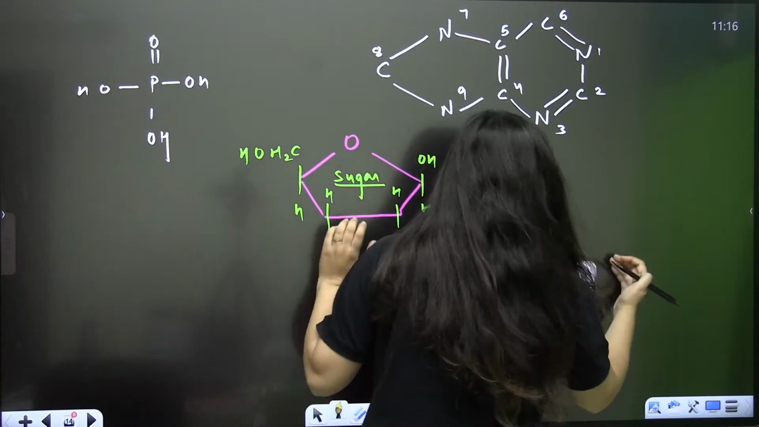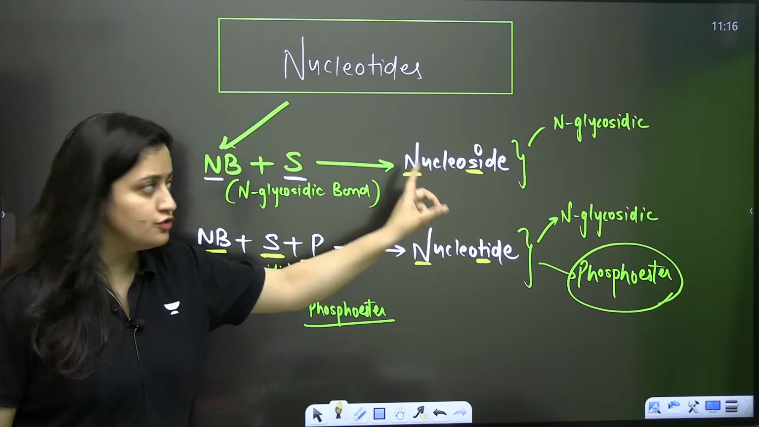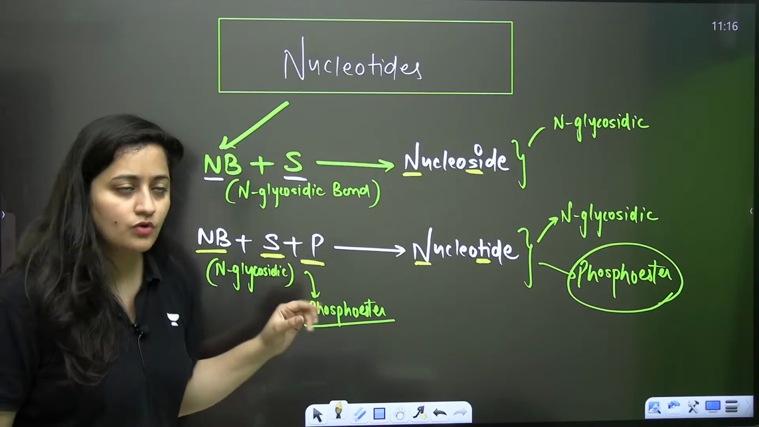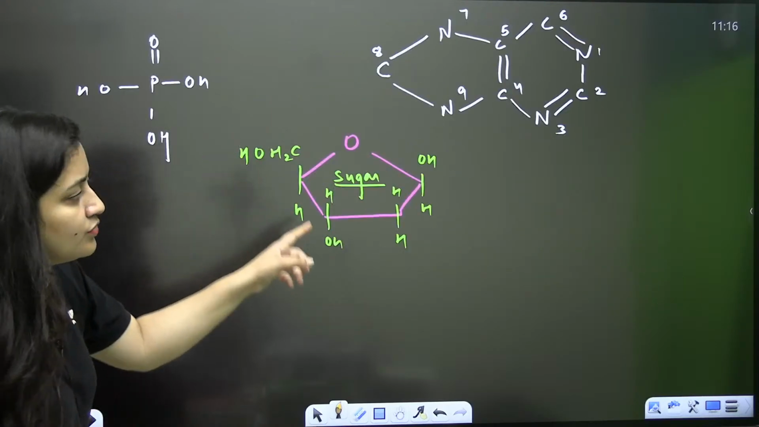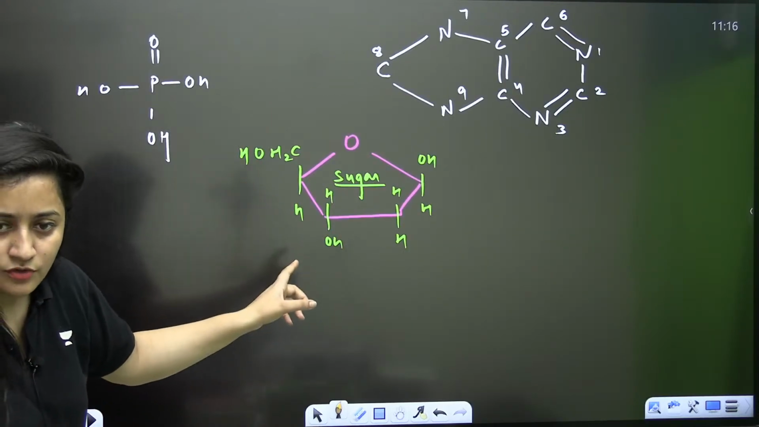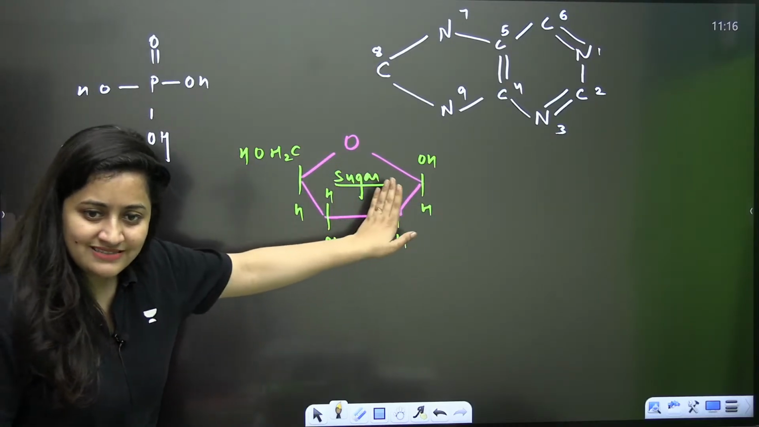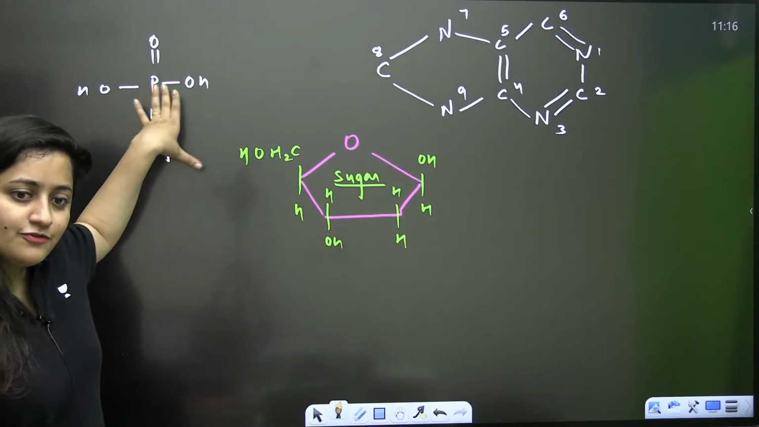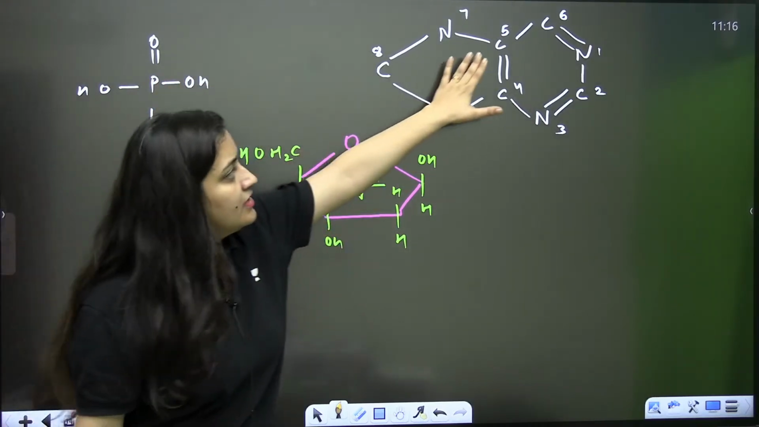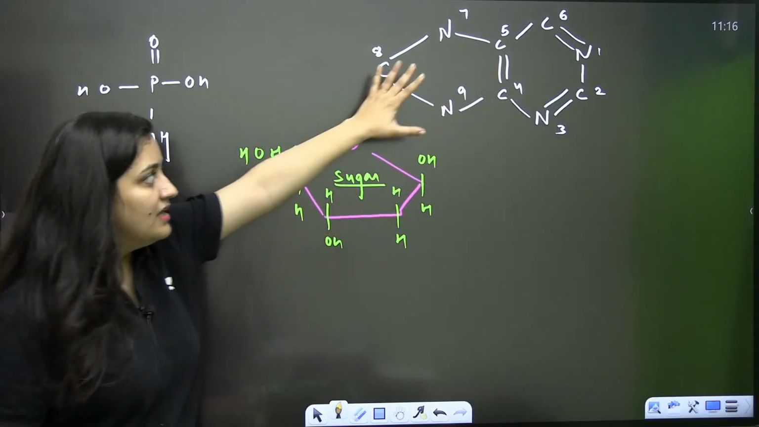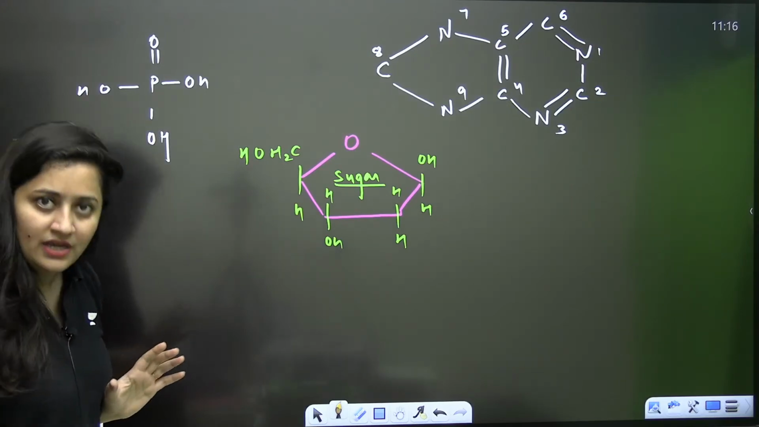So, when you're talking about the nucleotide, here I have explained one thing: when nitrogenous base and sugar join, you use the word nucleoside. When these three join, you use the word nucleotide. Now, I'm showing you the bonding here. This is how you have to put the sugar. Phosphoric acid is going to form the bond with sugar. Even your nitrogenous base is going to form the bond with the sugar.